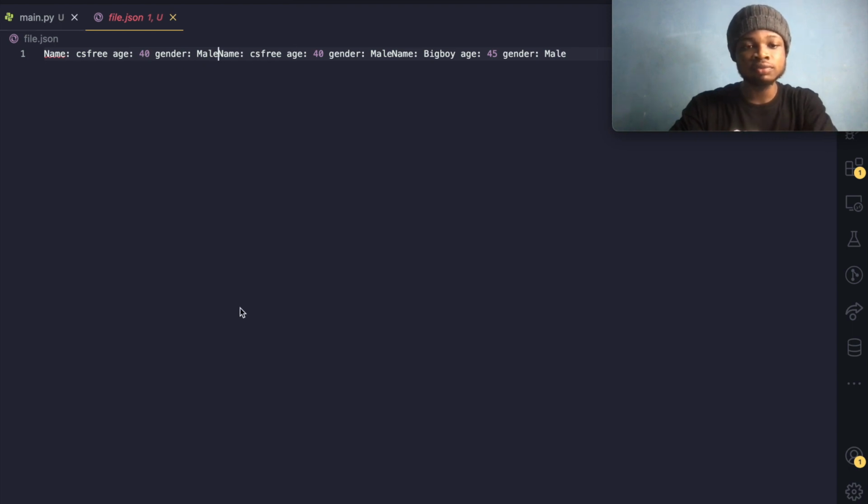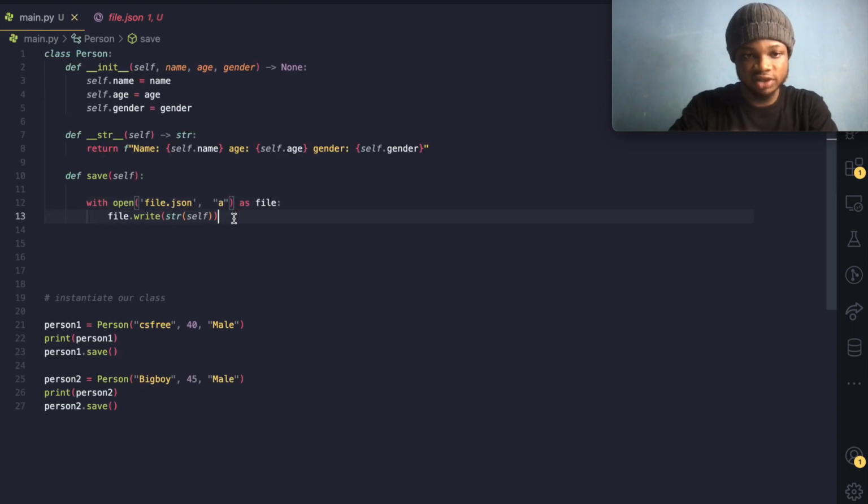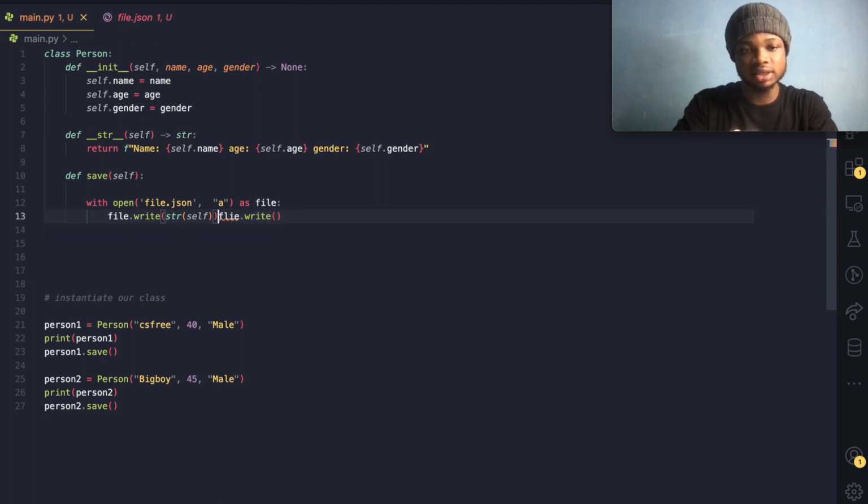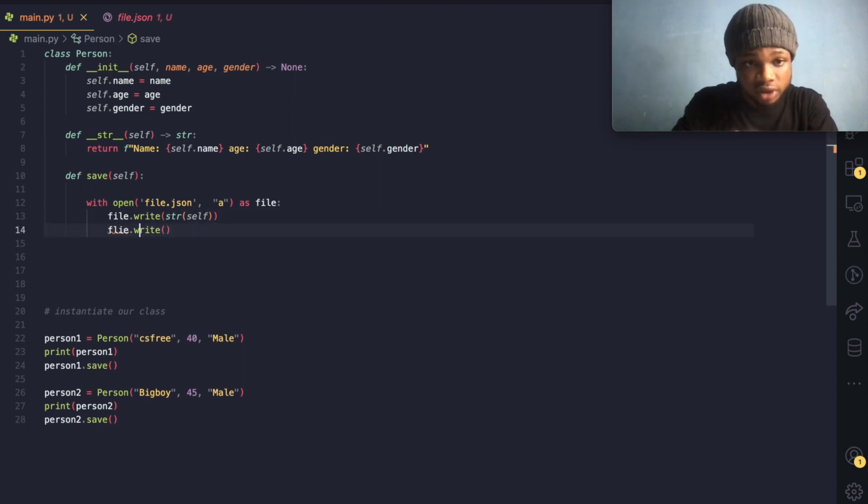So you know what we can do? Let's come inside of this write and also do file.write, and write a new line so we could see our data formatted well.